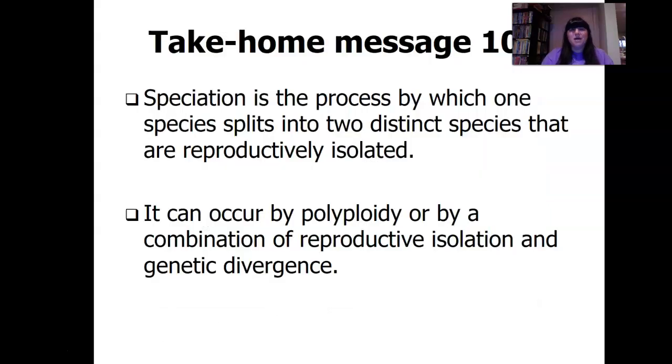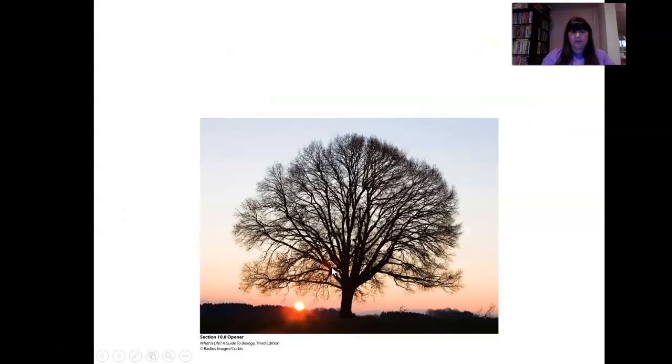So speciation, creating new species. How can that happen? It can happen with allopatric, think of geographic barrier, and isolation, and then genetic divergence, or sympatric, where it happens in the same place and somehow there's isolation. So speciation is the process by which one species splits into 2 that are reproductively isolated. It can occur by polyploidy or by a combination of reproductive isolation.